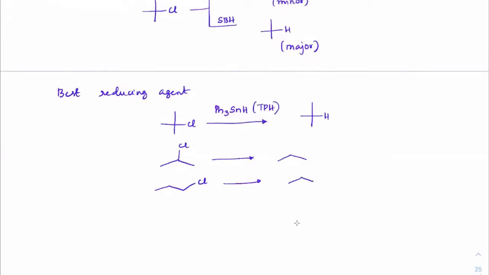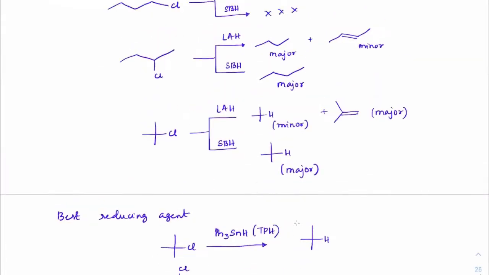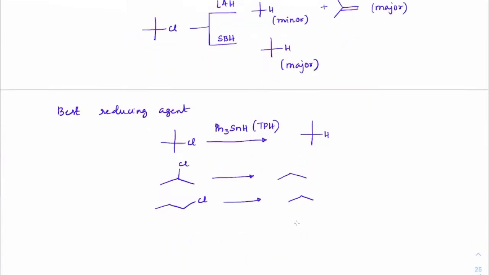Okay, so which means it will not have any elimination product, and it is overcoming the limitations of lithium aluminum hydride and sodium borohydride. So that's why it is used as the best reducing agent to convert alkyl halides to alkanes.